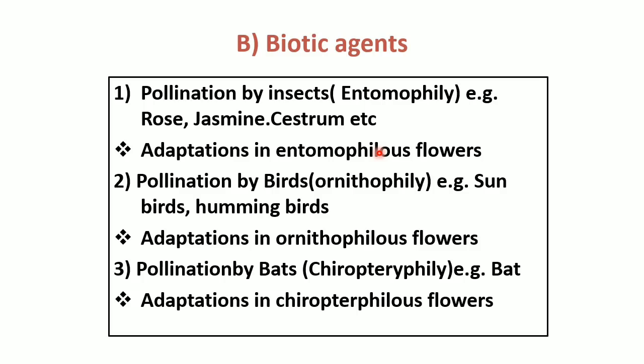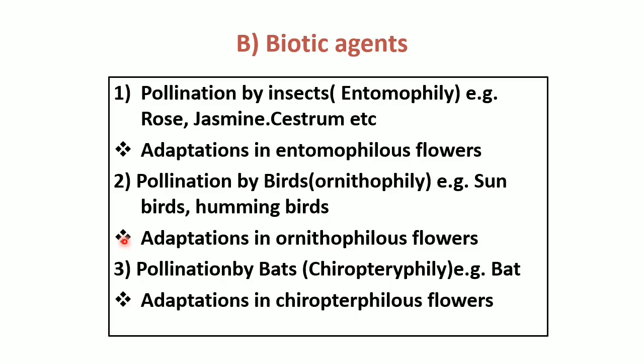first of all bending down and touching the back of the insect, releasing pollen grains. When the insect visits another flower with a mature gynoecium, pollen grains are picked up by the receptive stigma. Such a mechanism is called a lever mechanism. So this is about the various types of adaptation of entomophilous flowers.